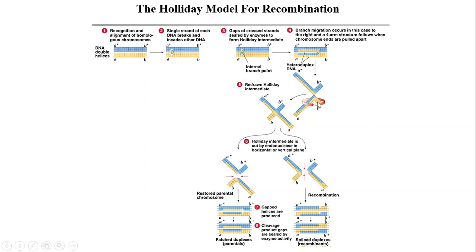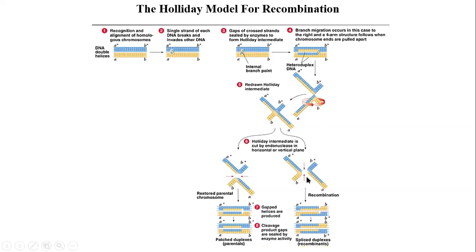So you can imagine that at the branch point, the arms of the chromosome stretch outward so that these structures form. Then the lower chromosome moves 180 degrees and they get rearranged again.